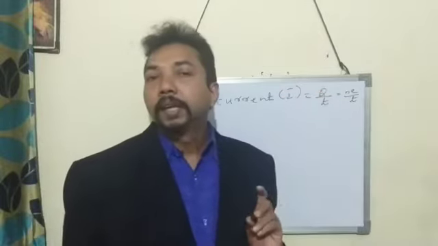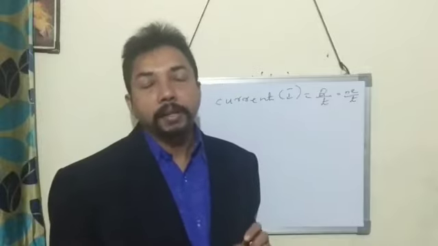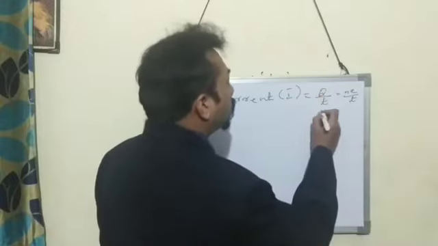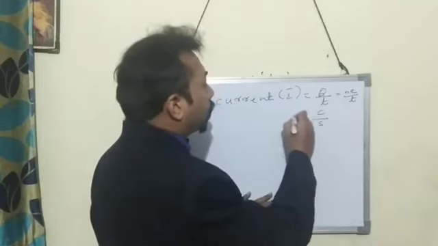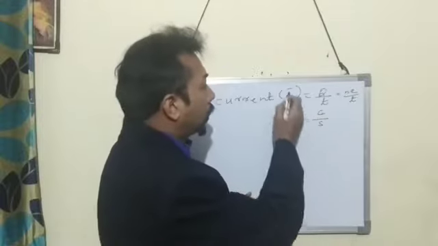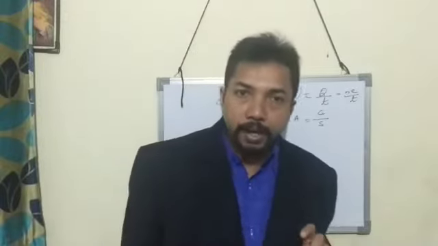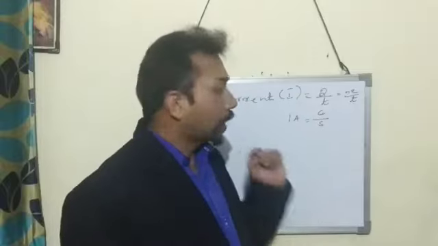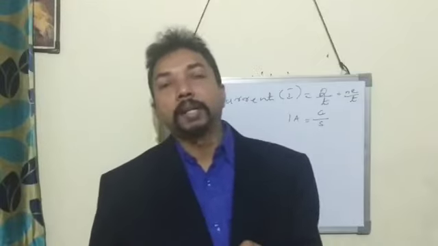Now we will see the SI unit of current. The SI unit of current is ampere. The SI unit of charge is coulomb and SI unit of time is second. When 1 coulomb of charge flows in 1 second, then current is said to be 1 ampere. So this is the SI unit of current.